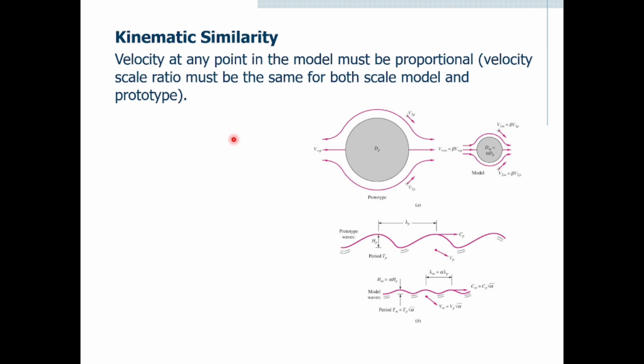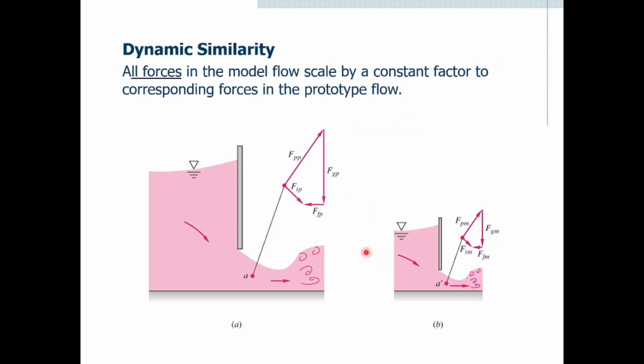So this is the kinematic similarity. Velocity at any point in the model must be proportional. The velocity scale ratio must be the same for both the scale model and the prototype. Next is the dynamic similarity. All forces in the model flow are scaled by a constant factor to the corresponding forces in the prototype flow.